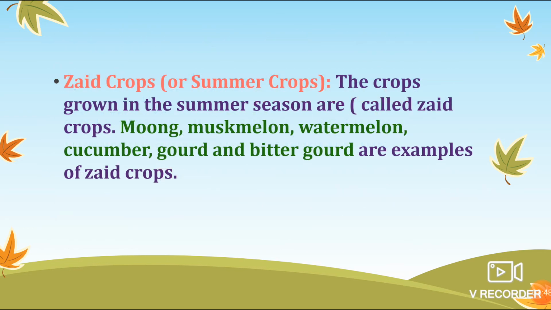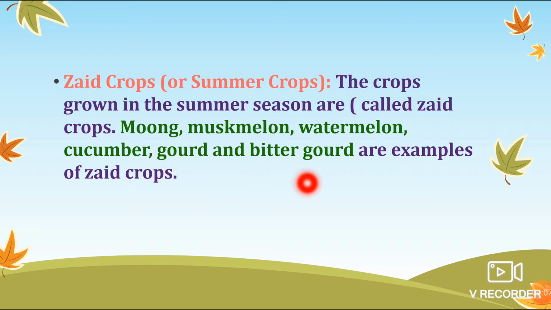Third one is zaid crops. This is also known as summer crops. These crops have a very short duration. You know that we get muskmelon and watermelon, which are very important crops of the summer season. Cucumber, gourd, bitter gourd.